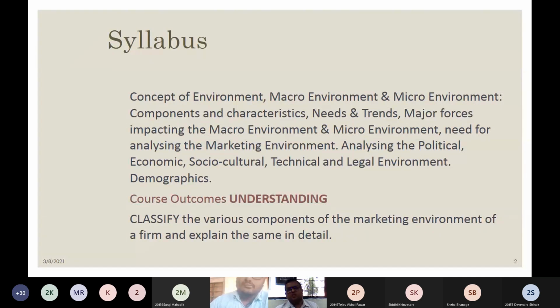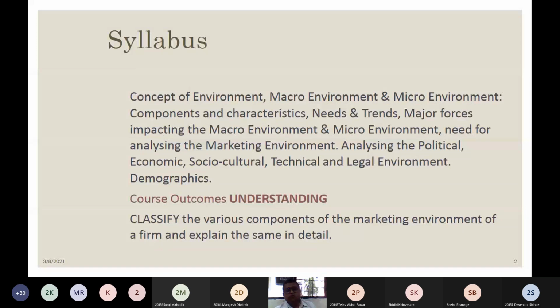When you look at the syllabus of basics of marketing, the second unit covers the following points, which I'm going to read out for you right now. It starts with the concept of environment. We are going to understand what is an environment, then what are macro and micro level environment, then components and characteristics of environment, needs and trends, major forces which are impacting your macro and micro environment respectively.